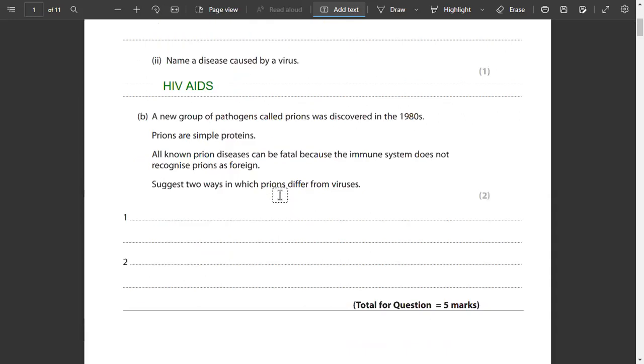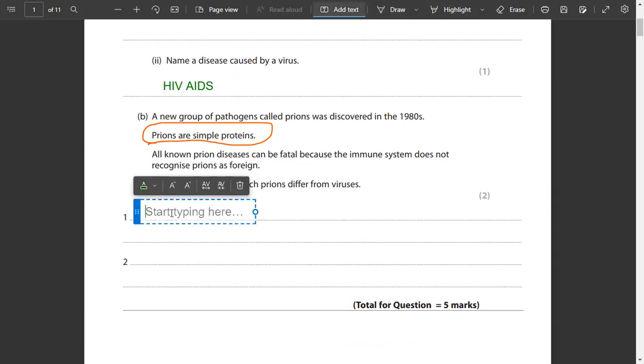A new group of pathogen called prions was discovered in 1980s. Prions are simple proteins. All known prion diseases can be fatal because the immune system does not recognize prions as foreign. Suggest two ways in which prions differ from viruses. Now there they have given us a hint. The prions are simple proteins, and also हमने difference बताने की क्या difference होगा, we can say that they have different genetic material. उनका जो genetic material, that is different.